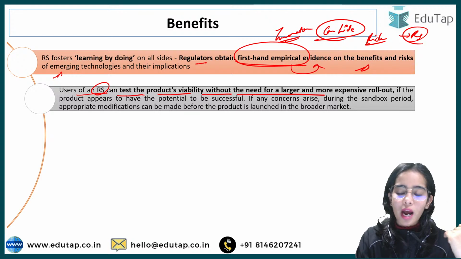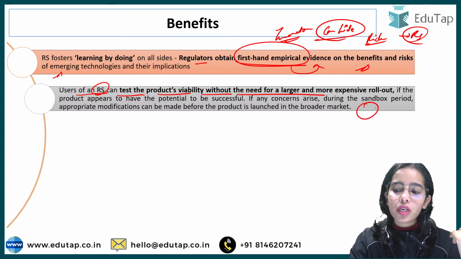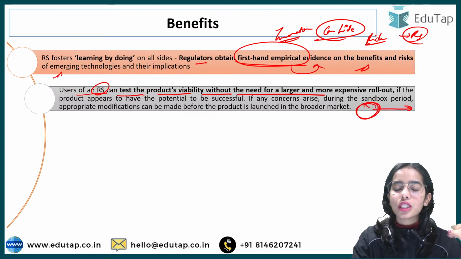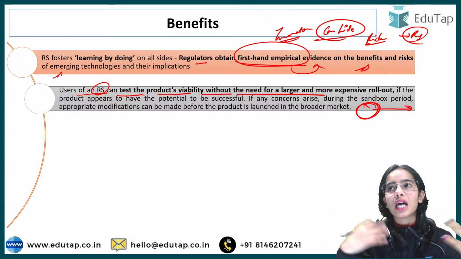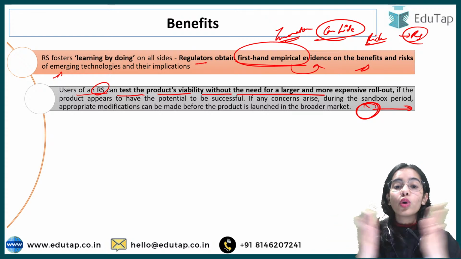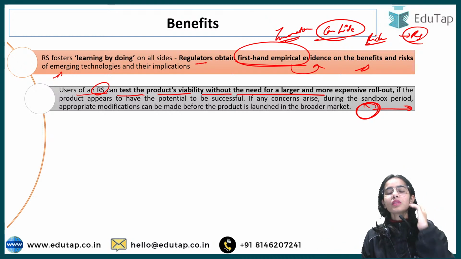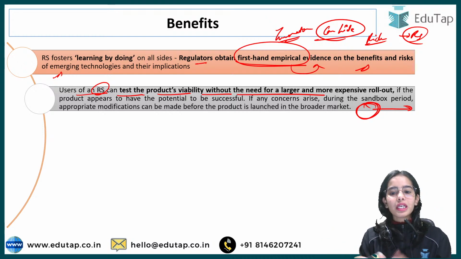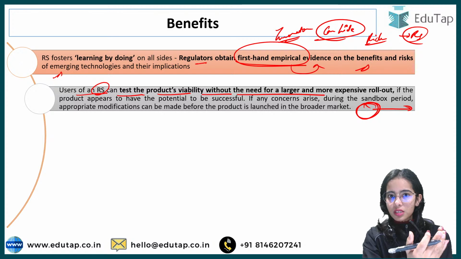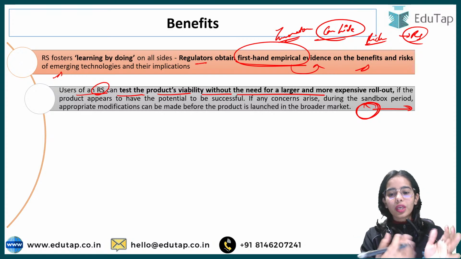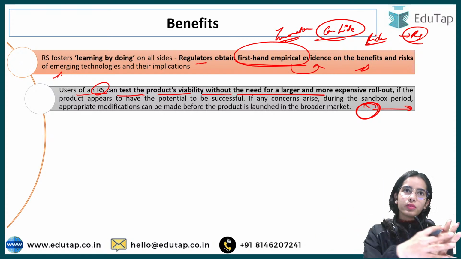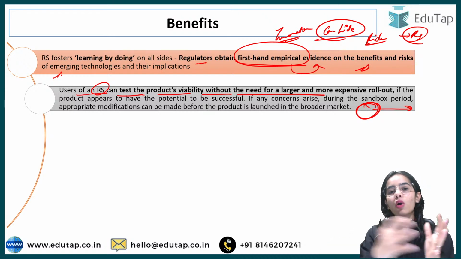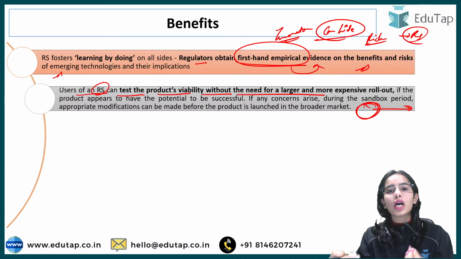Users of the regulatory sandbox can test the product's viability without the need for a larger and more expensive rollout. Before, the fintech company or the innovator had to release the product in the whole of the country, or the whole of the state, to test the product, which took a lot of money. But now there are limited customers that have given consent, so the test can happen on these customers rather than rolling out for the whole state or district.